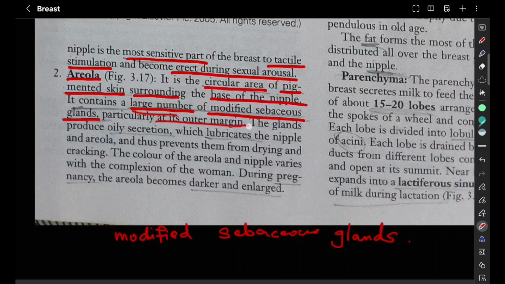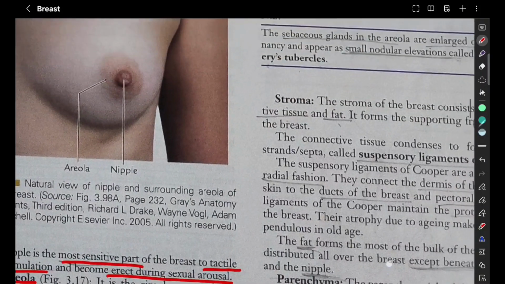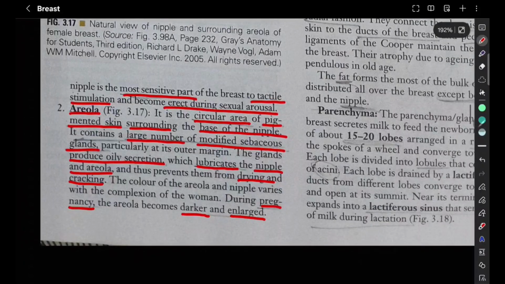Particularly over its outer margin. So what are these glands going to do? They are going to produce some oily secretion which is going to lubricate the nipple and the areola, which prevents them from drying and cracking. The color varies from complexion of women to women. During pregnancy, it is going to become darker and enlarged. Okay, so this is about the areola.